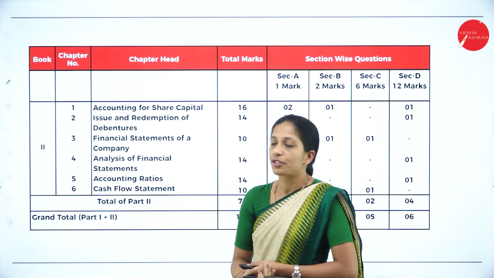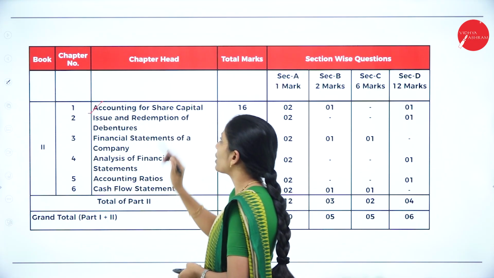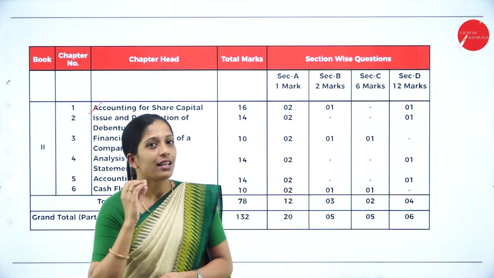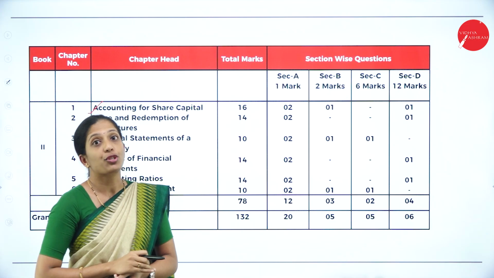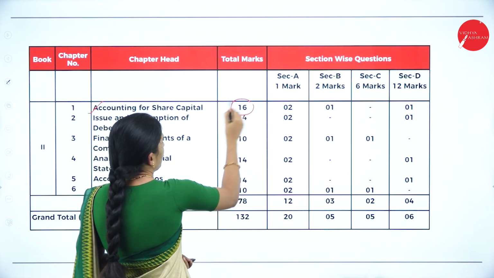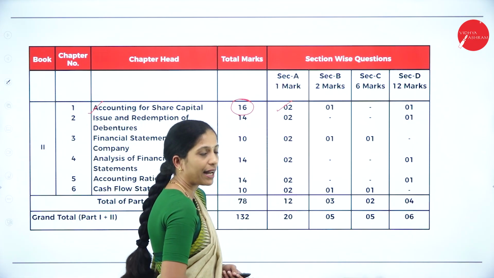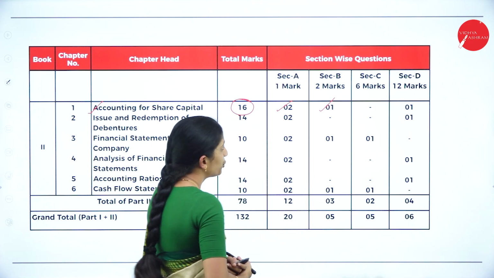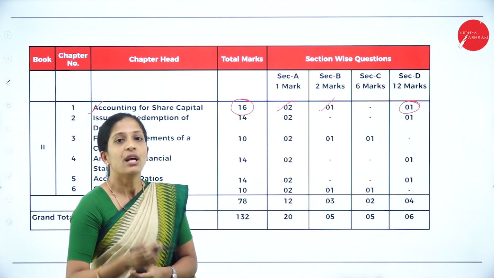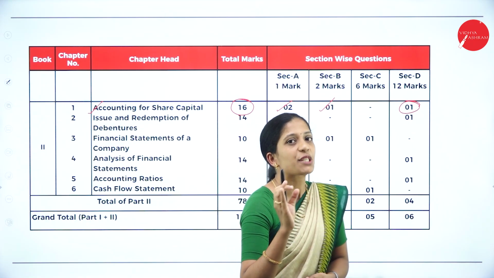Now coming to part 2, there are 6 chapters. Your first chapter is accounting for share capital. Of course, when you hear the word share capital, yes, 100% we will have a 12 marks question from share capital, correct? So the total weightage of this chapter is 16 marks, where you can get 2 questions of 1 mark, 1 question of 2 marks, as well as 100% 1 question of 12 marks, where you just have to record those 9 journal entries with the respective amounts.